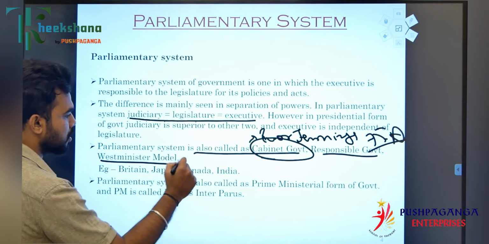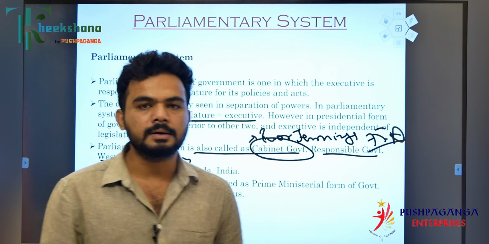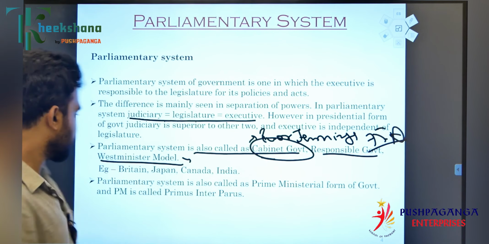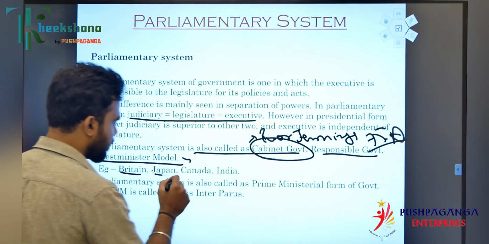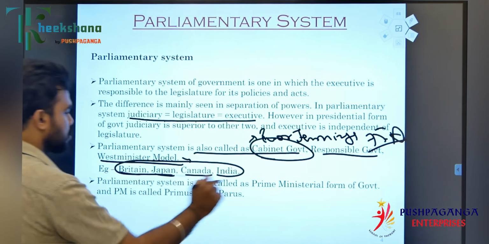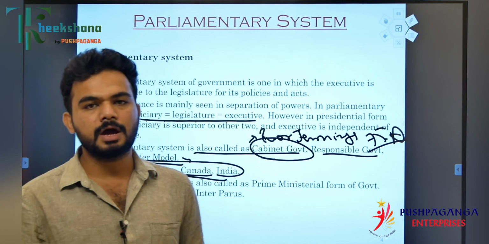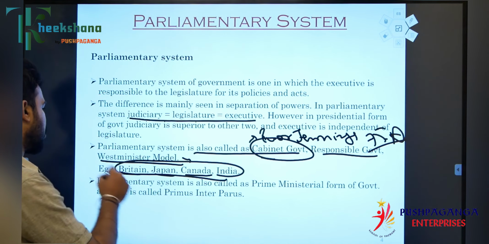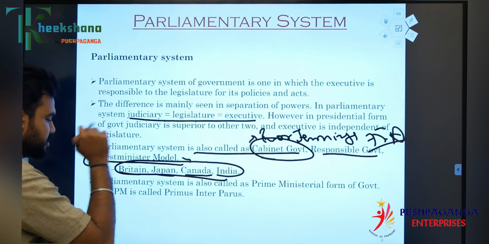And the Westminster model: Westminster is a place in Britain where the parliament is located, so that is called the Westminster model. Examples are Britain, Japan, Canada and India. These are the countries that go hand in hand with the parliamentary form of government. The tenure of the parliamentary form of government in India is 5 years.